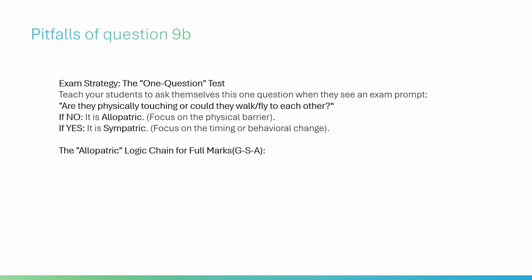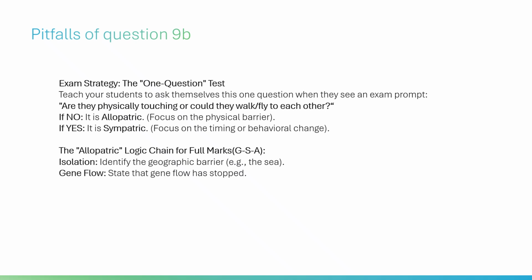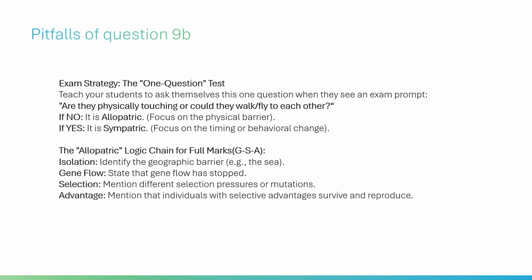The allopatric logic chain for full marks, GSA. Isolation: identify the geographic barrier, e.g., the sea. Gene flow: state that gene flow has stopped. Selection: mention different selection pressures or mutations. Advantage: mention that individuals with selective advantages survive and reproduce.